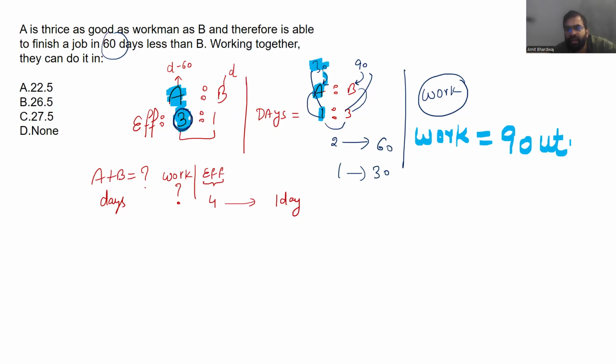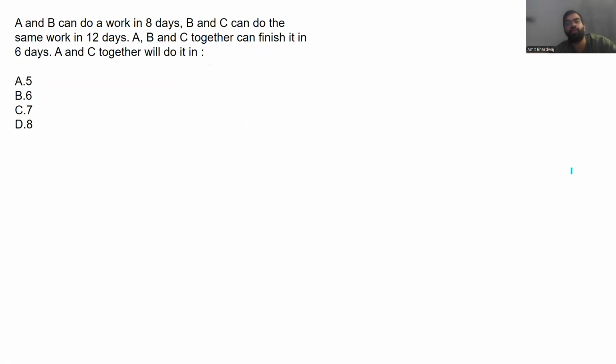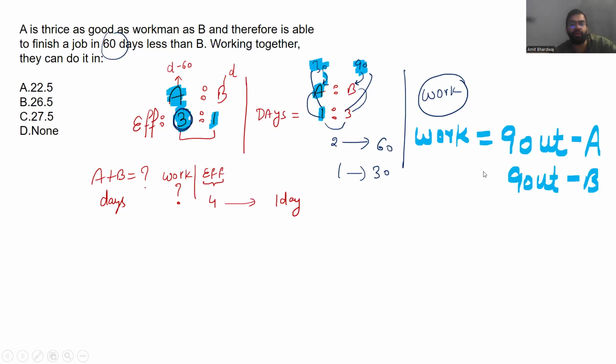Same with B. Right now I'm talking in favor of A, but if you talk in favor of B, the same thing will come. B's efficiency is 1 and B can finish the work in 90 days. So every day one unit, for 90 days, and the same 90 will come. So the work value will remain the same for all the people. Yes or no? So this is what we need to understand, right?